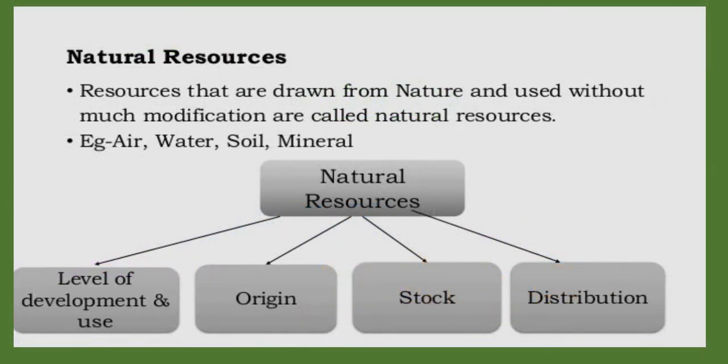Resources that are drawn from nature and used without much modification are called natural resources. Example: air, water, soil, minerals. They are categorized on the basis of level of development and use, on the basis of origin, on the basis of stock and distribution.